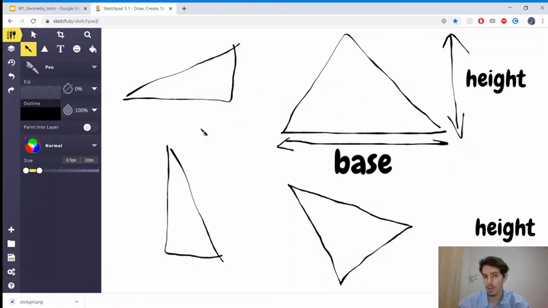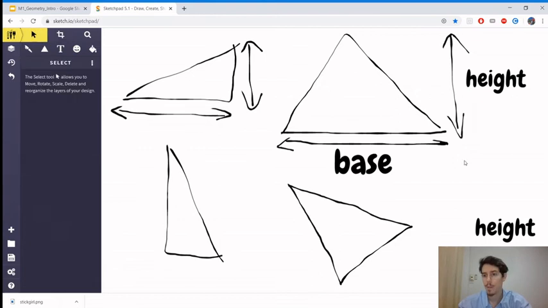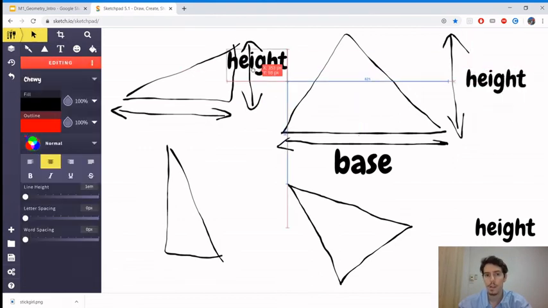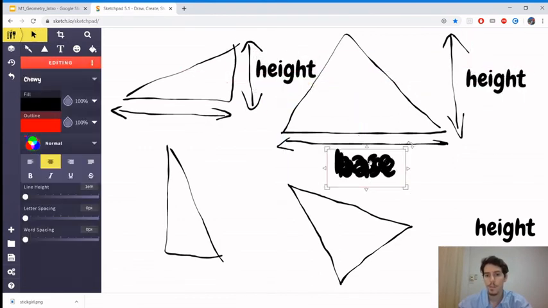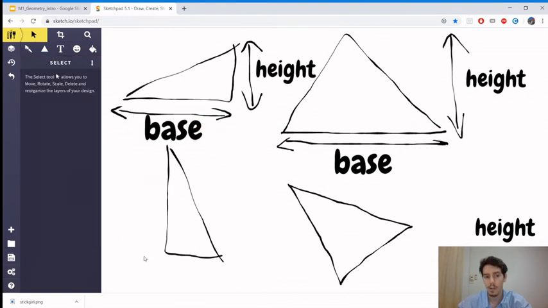But if it's not like this, how tall would be the pyramid? The pyramid would be from the ground, so the ground would be here, to the top of the pyramid. This would be the height of the pyramid, right? Then the base is where the pyramid touches the ground. That would be the base of the pyramid, okay? So that would be the height. That would be the base, okay?